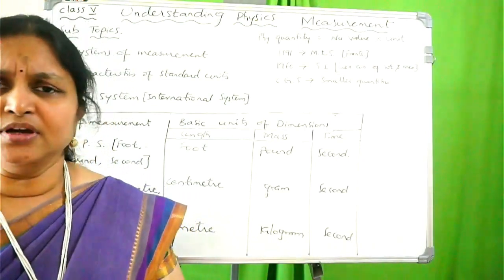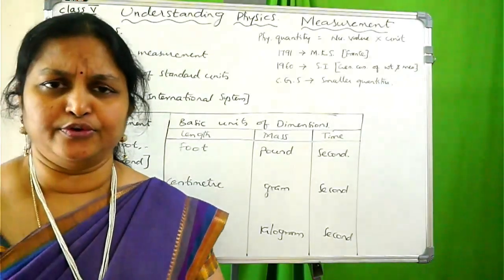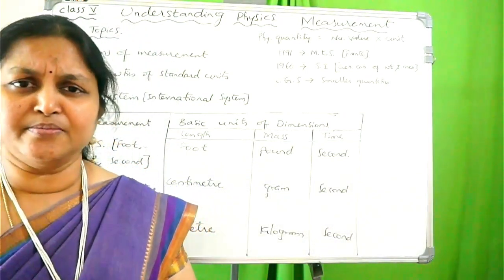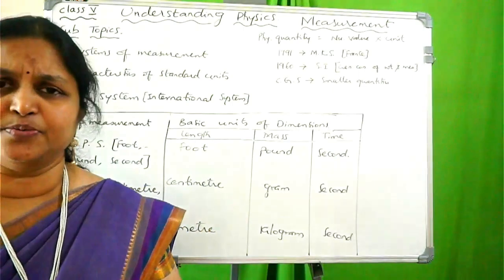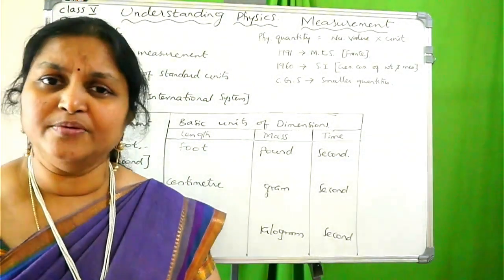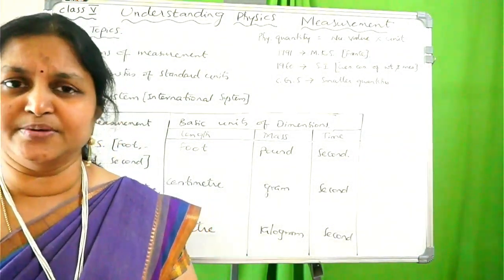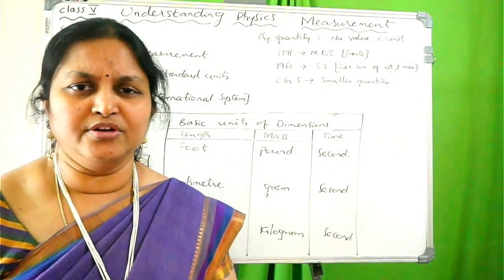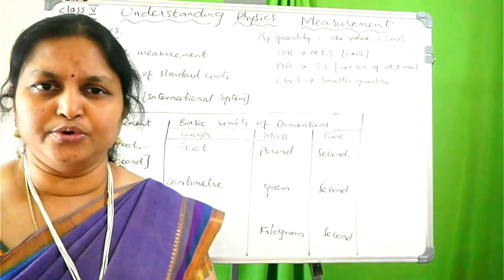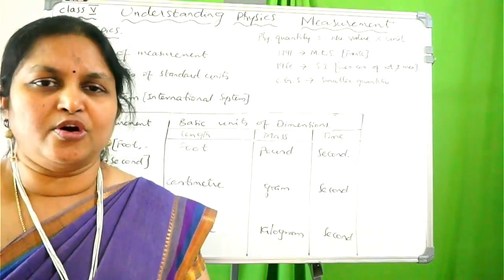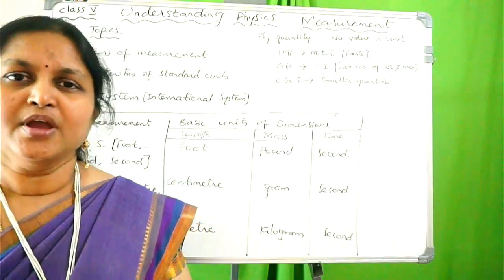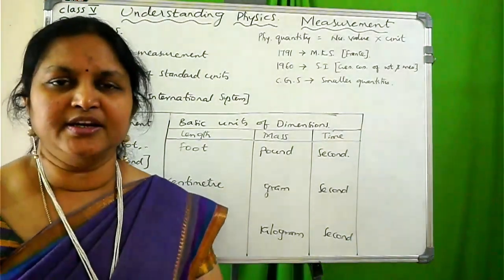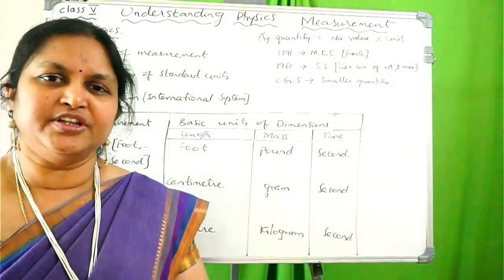And for measuring time, sunlight shadows, as I just said. But sunlight shadows work for measuring time in summer during the daytime, but during the night, how can we measure the time? It's not possible. That is the main drawback. And one more thing, in the rainy season you are not going to get proper sunlight due to cloudy weather. That is also a drawback. At that time also we cannot measure the time. And in winter, you know very well, in the early morning you are not going to get sunlight, so at that time also we cannot measure the time.